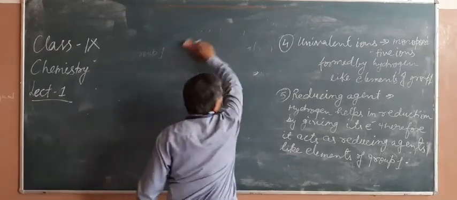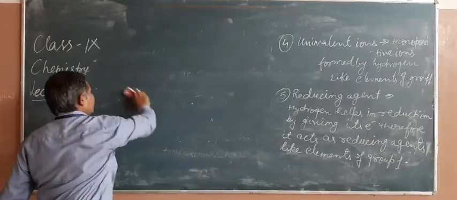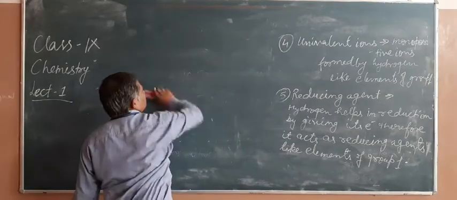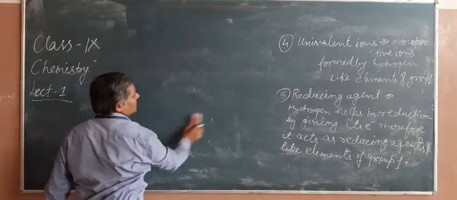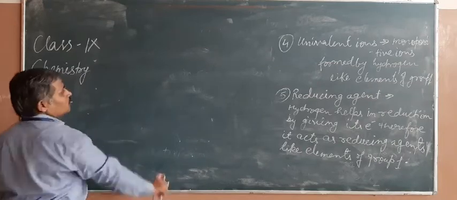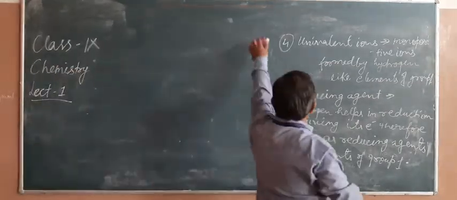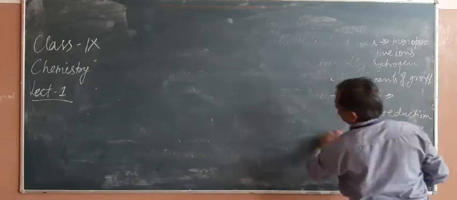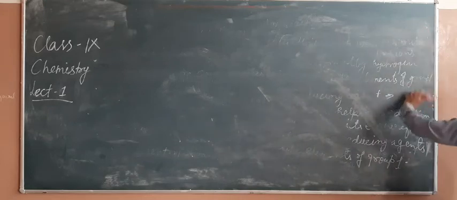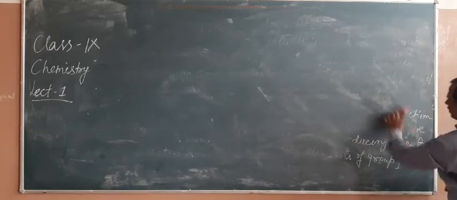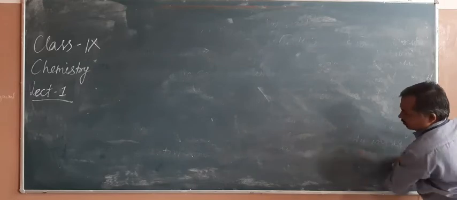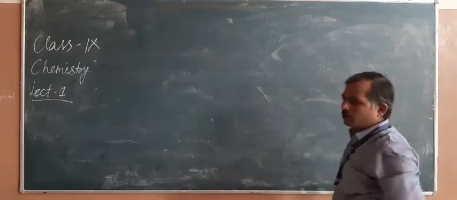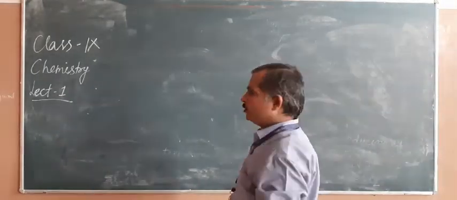Now we are going to focus on the character of group 17, that is, what are the properties of hydrogen which are similar to group 17. We will talk about them one by one, and discuss them, and then it gives us clear information about the chemical properties of hydrogen.